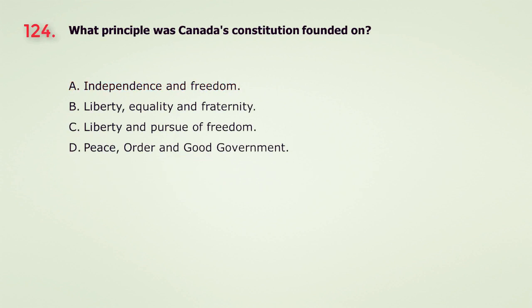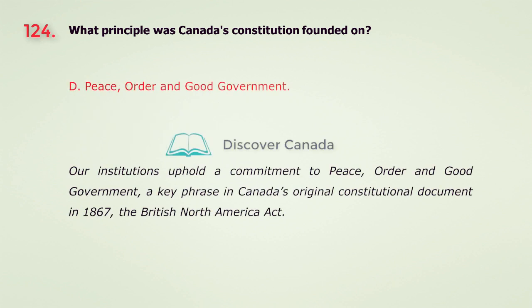Question 124. What principle was Canada's Constitution founded on? A. Independence and freedom. B. Liberty, equality and fraternity. C. Liberty and pursuit of freedom. D. Peace, order and good government. The answer is D. Peace, order and good government.